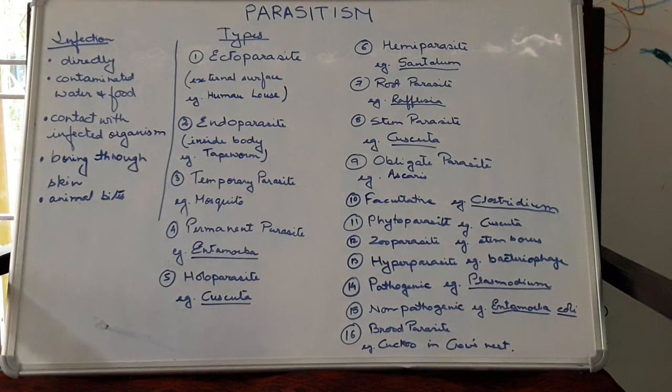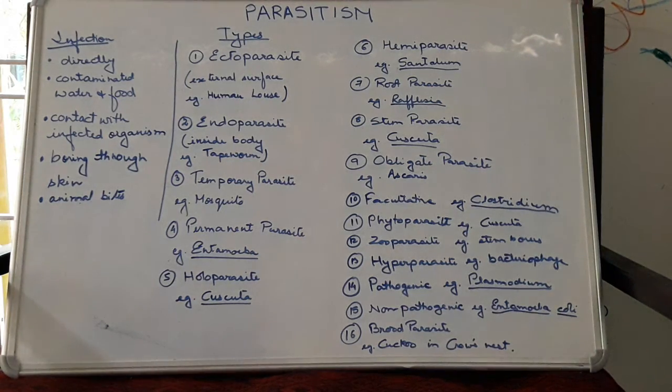Next is the brood parasite. The brood parasite is important because here the example is the cuckoo bird. The cuckoo bird lays its egg in the crow's nest during the spring and summer time. Now their eggs are very similar to the host's. Here the crow is the host and the cuckoo bird is the parasite. So the host eggs and the parasite eggs are very similar. So the crow is misled. It doesn't recognize it, so it easily allows the eggs to remain there. So this parasitic association is known as the brood parasite.